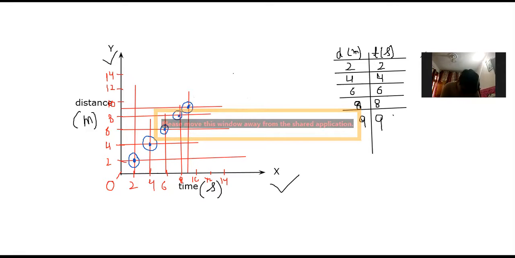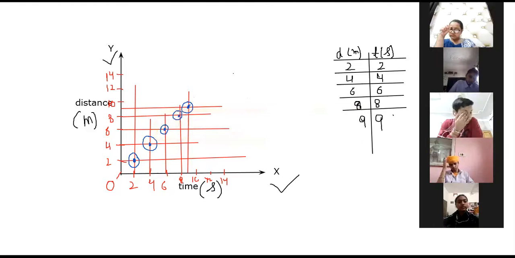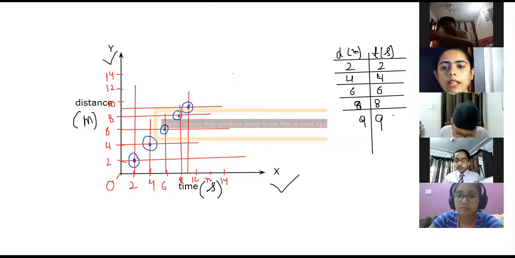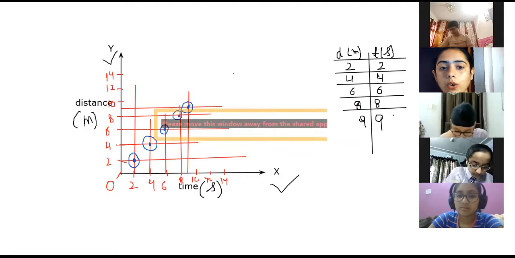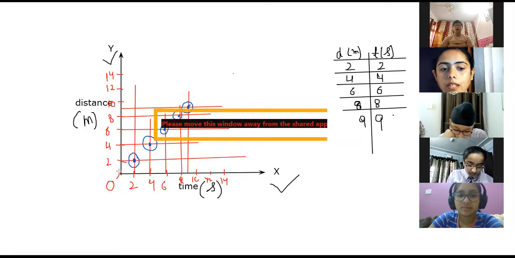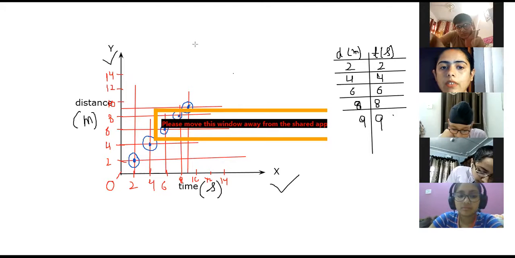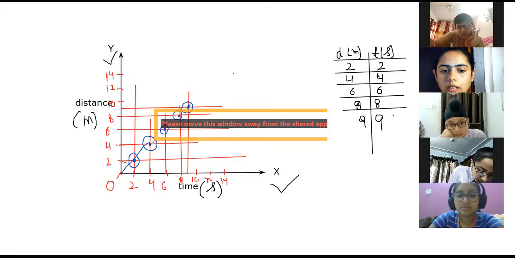Fine. Hanji, everyone, is it clear? You all have drawn? Okay. Now the next thing is you have to join all the dots using the scale. You just have to find, first of all, is it the straight line? अगर scale के साथ straight draw हो सकते हैं कर दो. Otherwise, what you have to do actually is you have to do it a little roughly so that you can understand what it is. Okay, so I'm drawing all the lines.